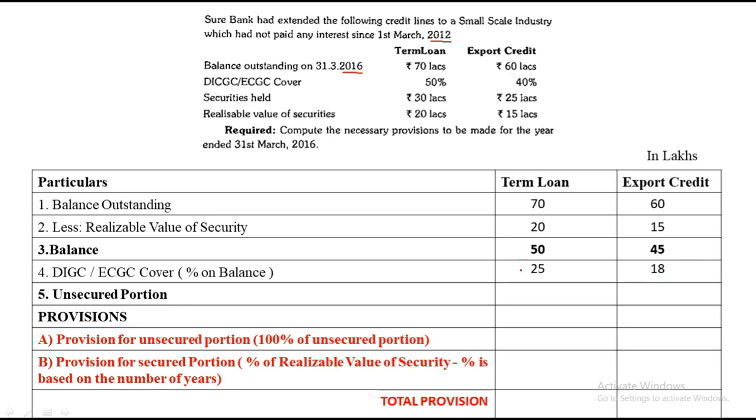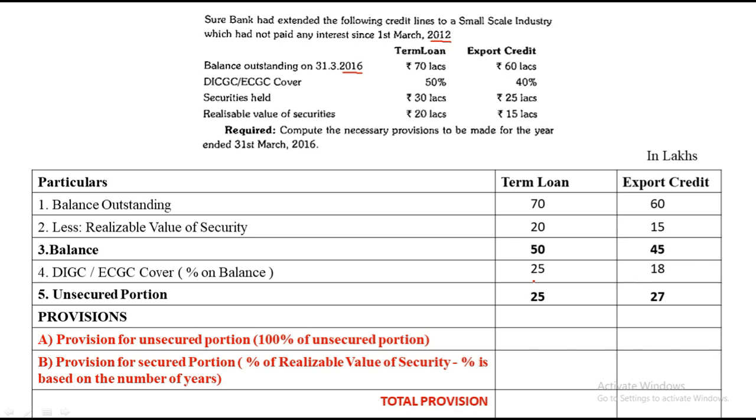Again, we less it. 50 minus 25 is 25. 45 minus 18 is 27. Okay, so we have got the unsecured portion of our outstanding value. So now we can start with the provision.